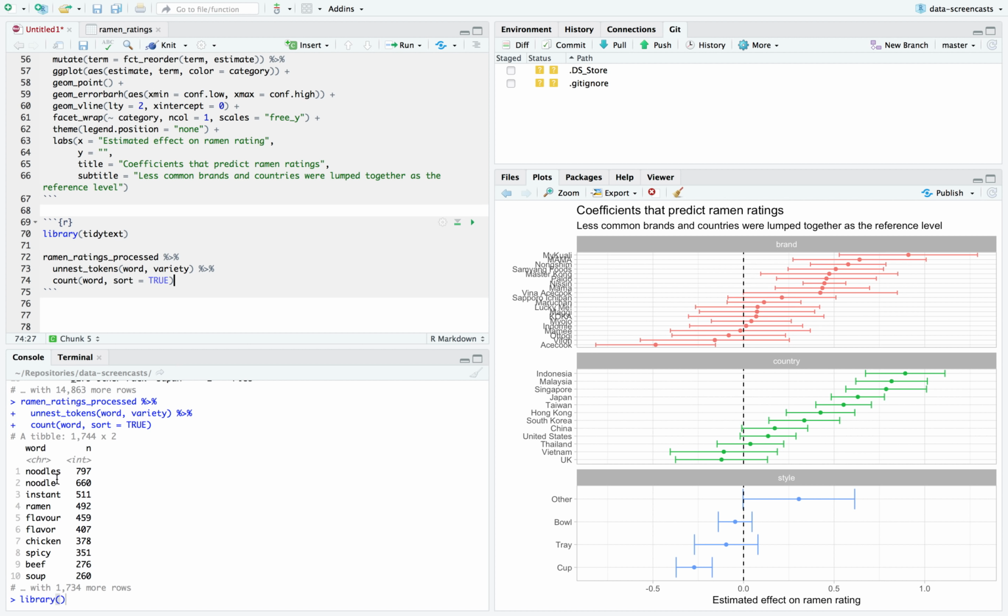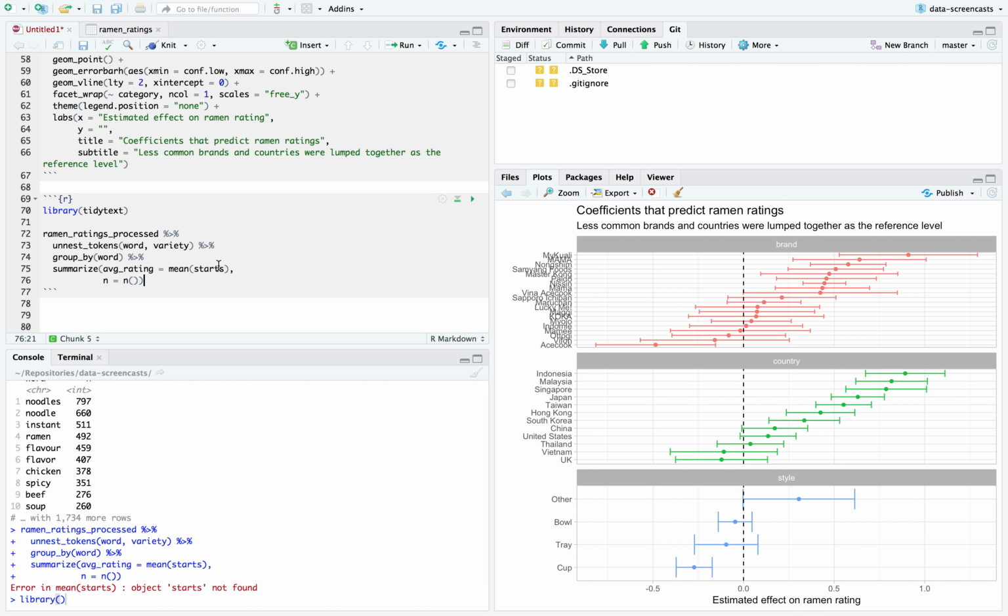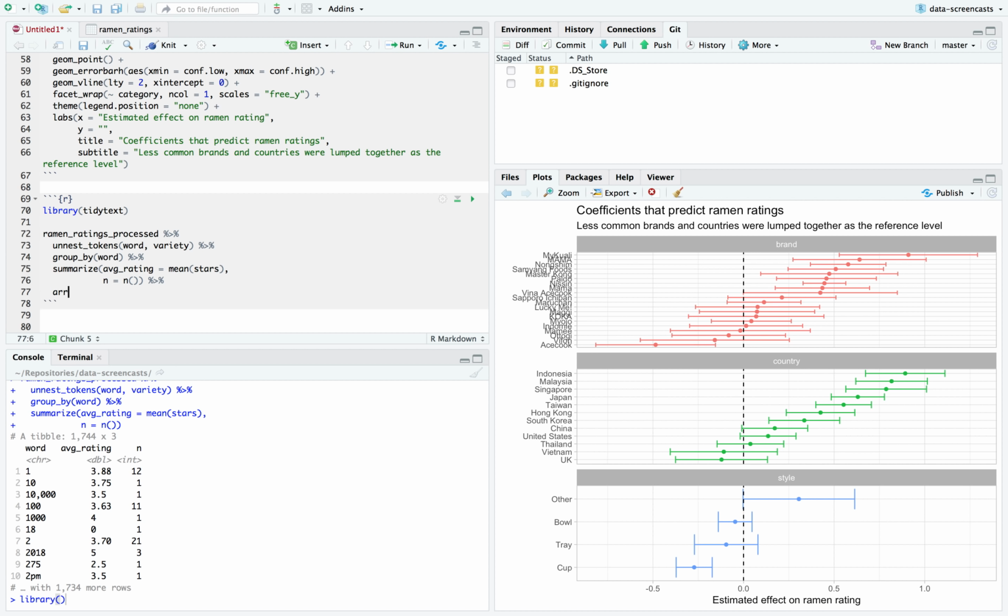You see some words like noodle, instant, etc. I could also group by the word, summarize the mean of stars, to see the average rating for things that have those words, and also include an n. Keep writing starts instead of stars.